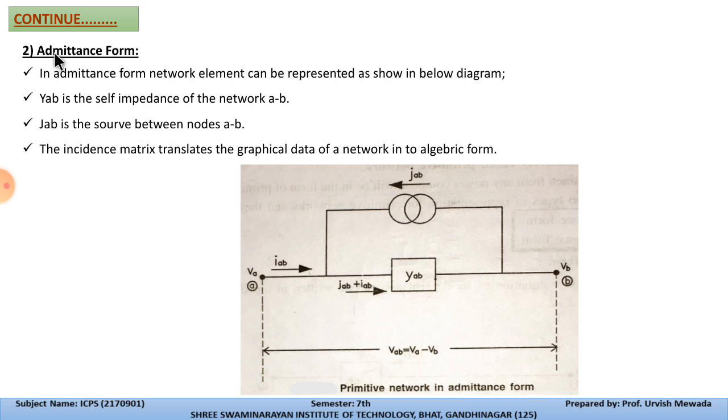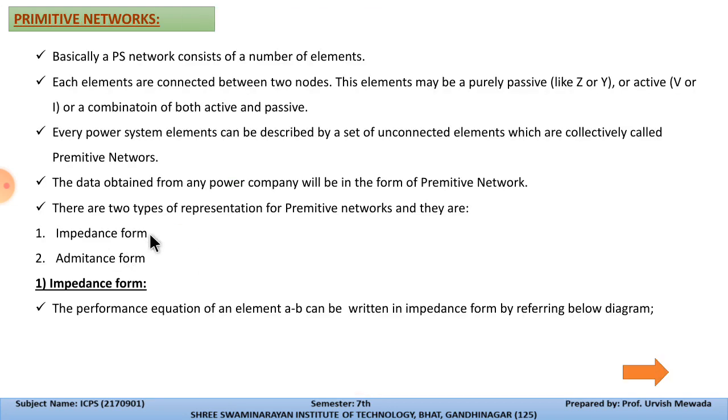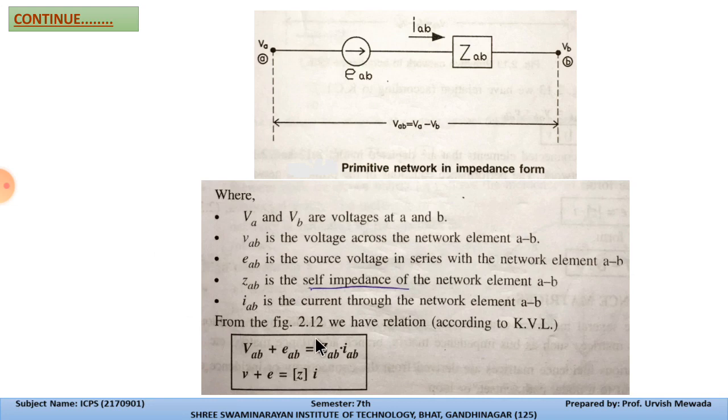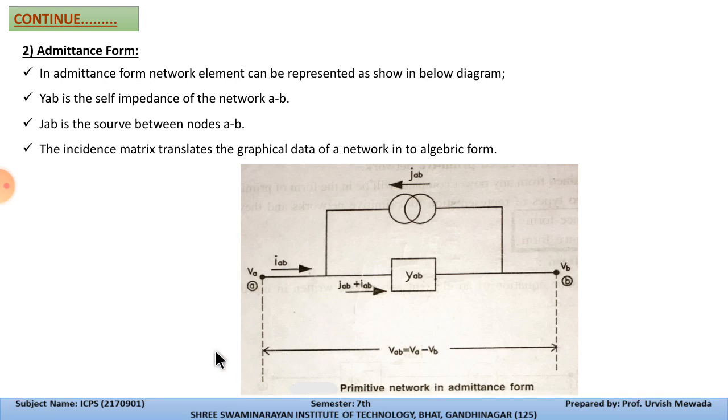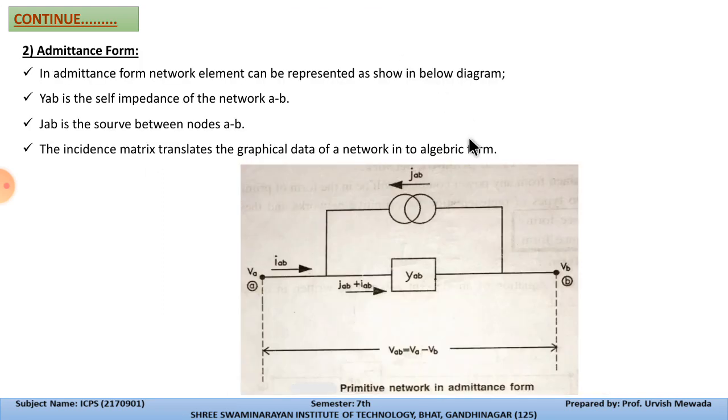So this, in the previous theory, is the impedance form. Why impedance form? Because this is the equation which is formed with the help of Z. Now for the admittance form, the diagram is changed. This is the Z_AB. Now suppose we want to draw a diagram with the reciprocal of Z_AB, that is Y_AB. So this Z_AB will become Y_AB, and the current direction will change.